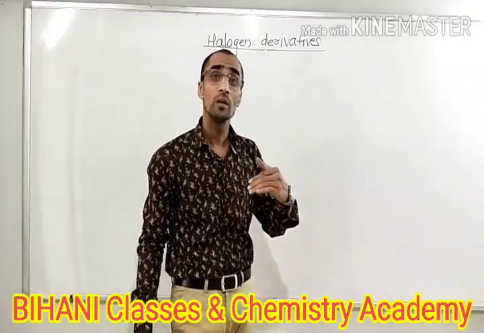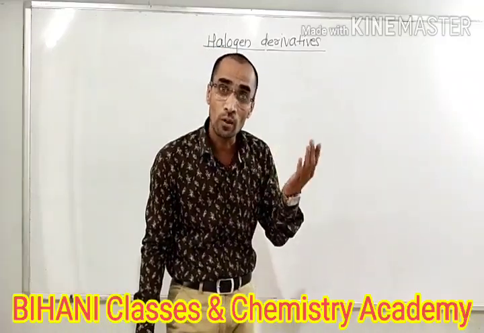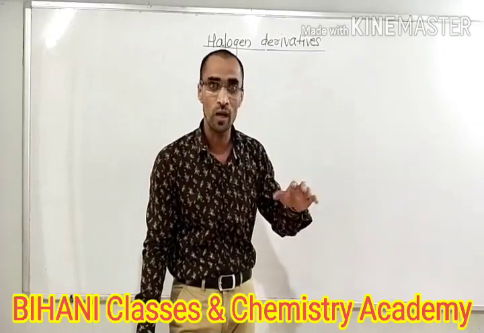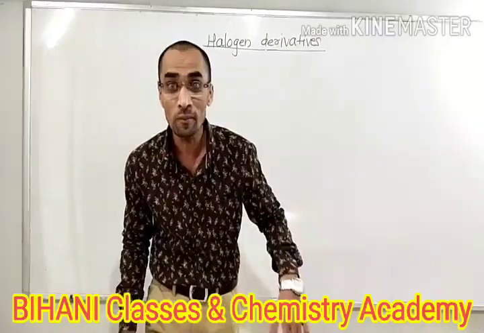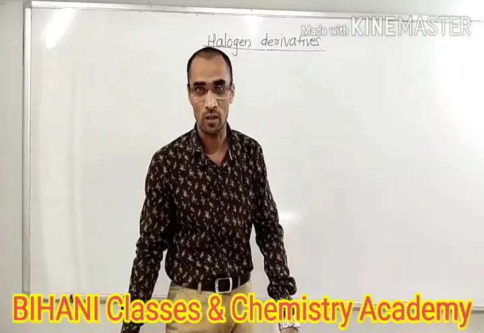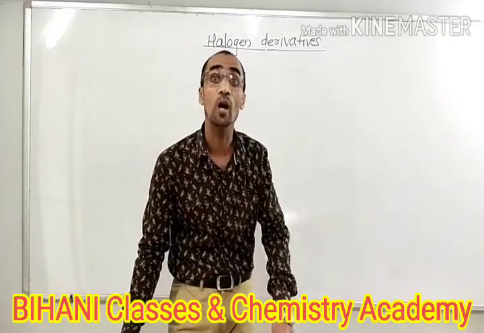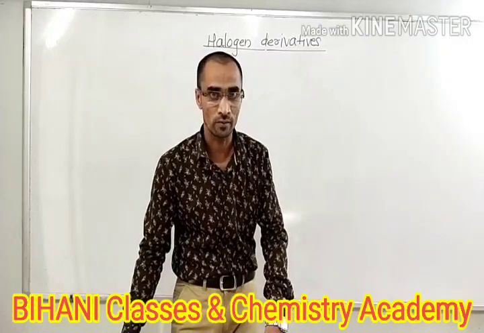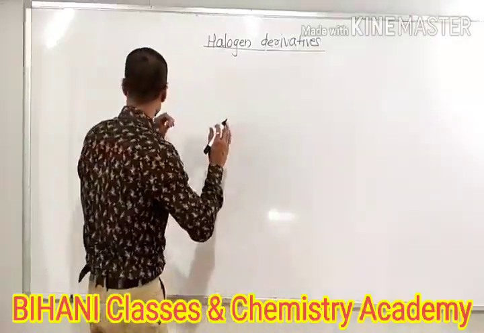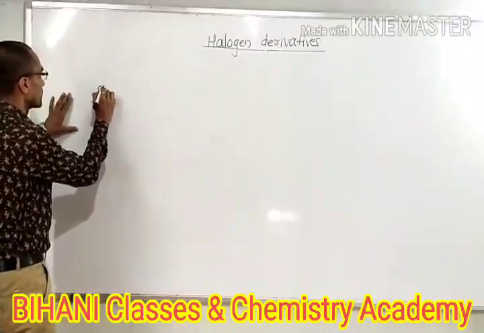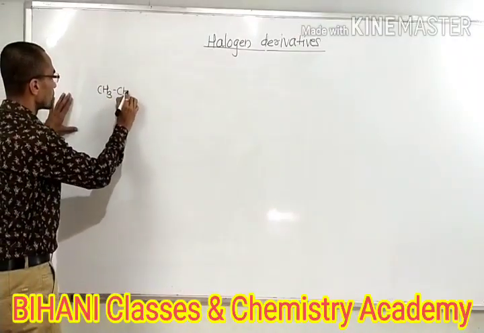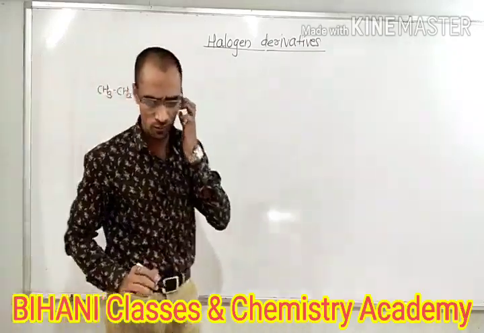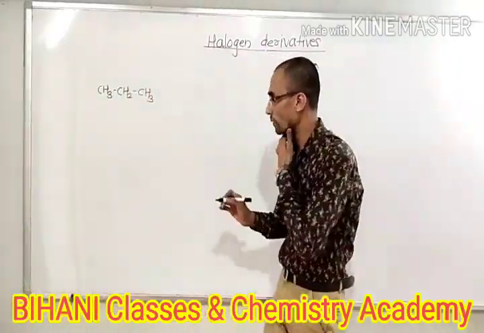Here we have to replace hydrogen from alkanes, alkenes, alkynes. We know that alkanes, alkenes and alkynes are aliphatic hydrocarbons, as well as from aromatic hydrocarbons like benzene and naphthalene. Suppose we have the alkane CH3CH2CH3, which is propane.